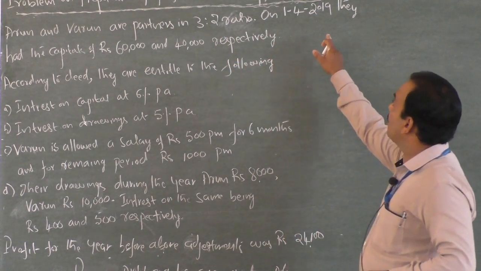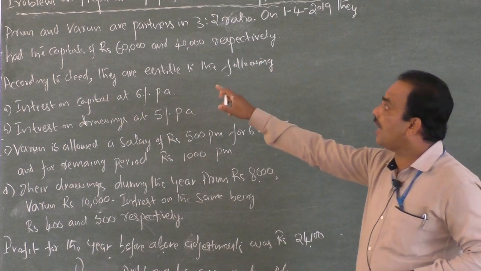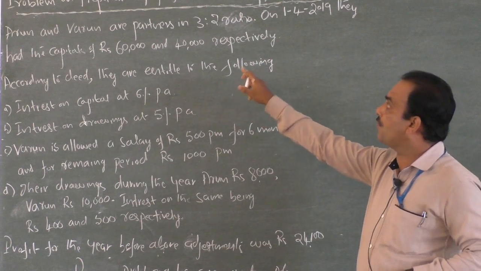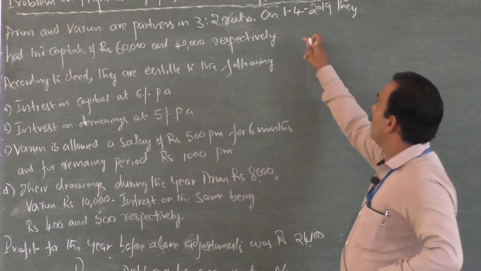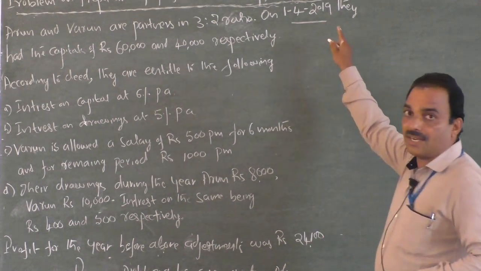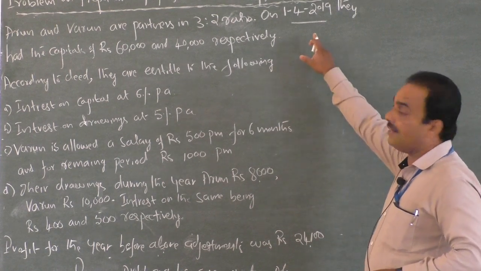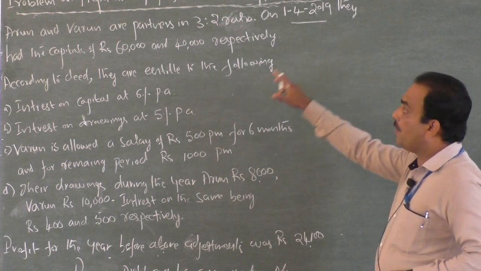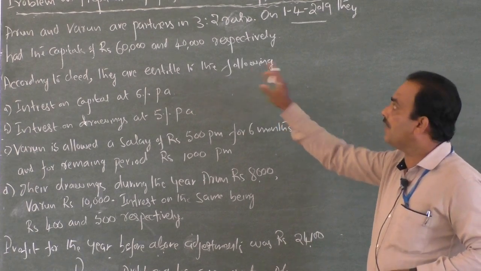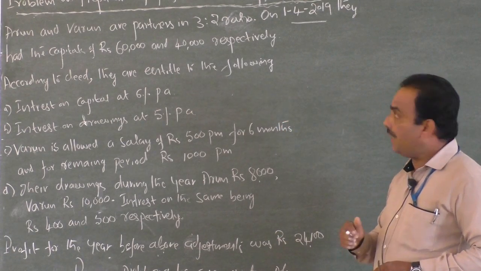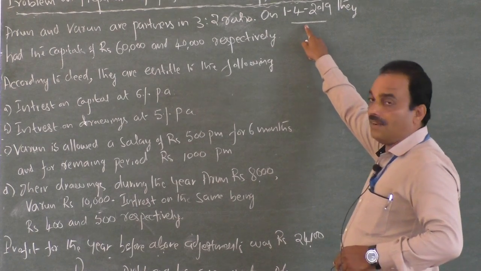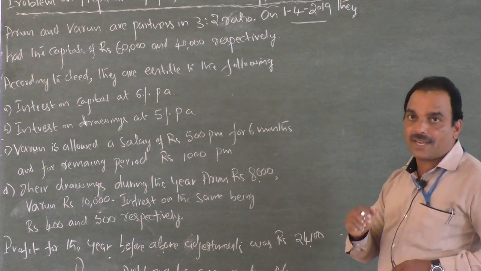On 1/4/2019, they had the capital of rupees 60,000 and 40,000. See here, 1 April 2019 means that is the opening date. On that opening date of the accounting year, their capital stood at rupees 60,000 and 40,000. I repeat, 1 April 2019 is the opening date.